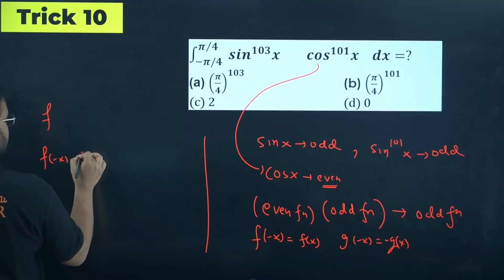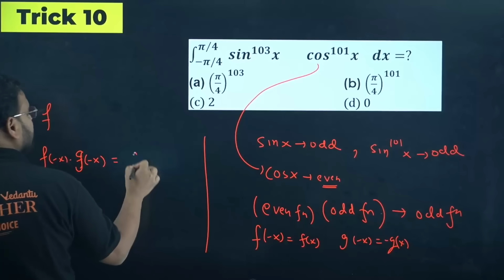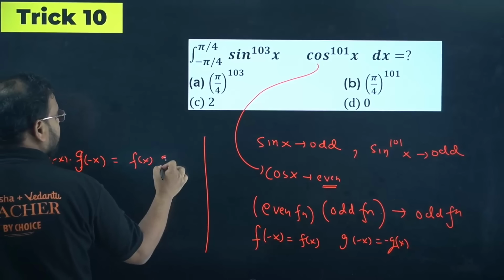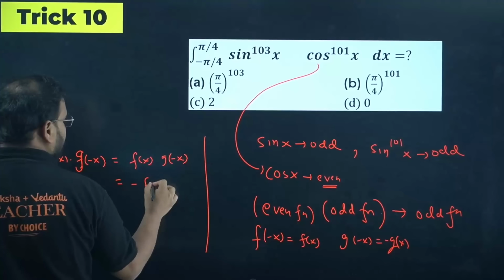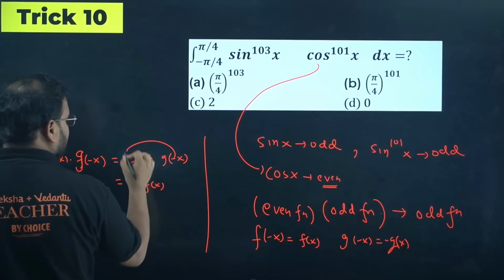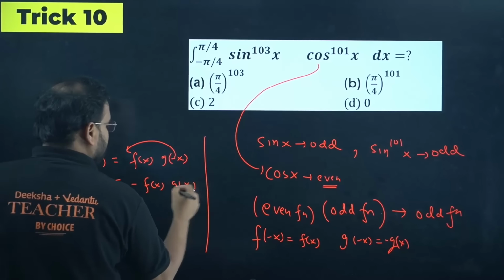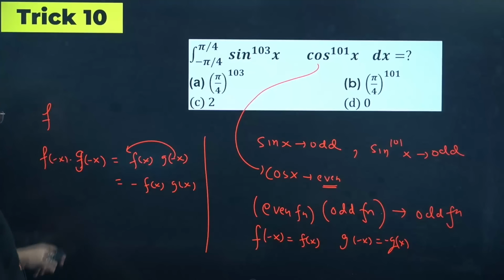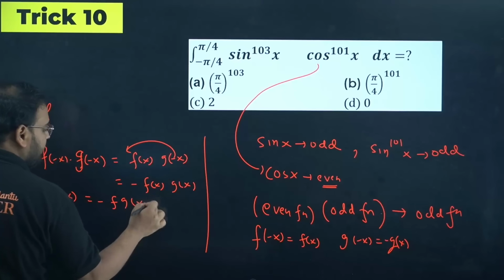So f of minus x into g of minus x, the answer becomes, for the even function, f of x, and for this one it'll come outside, so minus f of x, this minus will come outside, right, because minus g of x is there and g of x. So if you look as a whole, what is this, sir? This is basically fg of minus x is coming as minus fg of x.